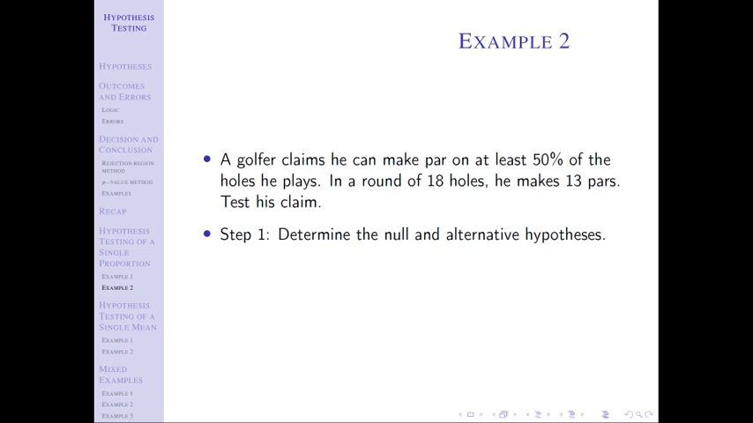The claim is that the golfer can make par on at least 50% of the holes he plays. The fact that we're talking about a percentage of successes tells me this is a proportion problem and not a means problem. So my claim is that P is greater than or equal to 0.5. For directional claims, the alternative is that same direction, but we can never have "or equal to." Then the null is the opposite of that, so that should lead you to the following hypotheses.